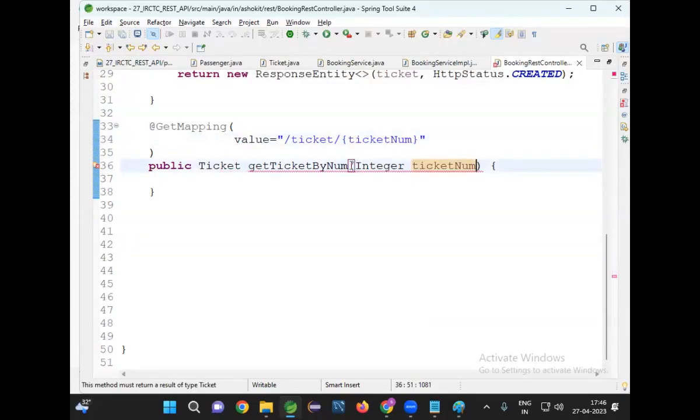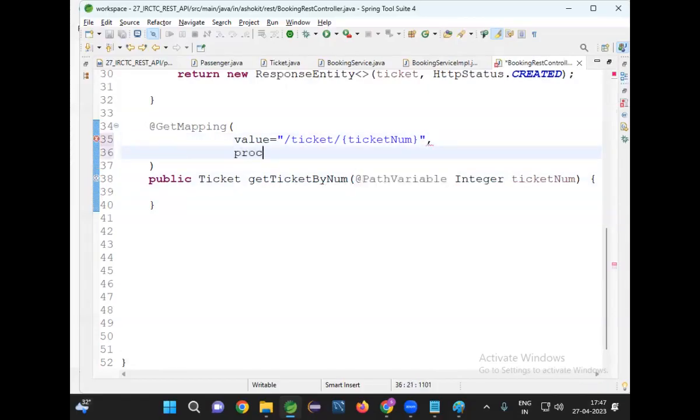Okay. Now, I need to specify an annotation to read it. What is the annotation? I'm going to take an annotation called PathVariable. What is the purpose of PathVariable? It is used to read the data from the URL. It is used to read path parameter. Okay. This method is returning an object.